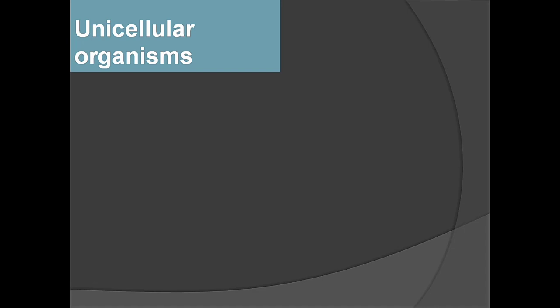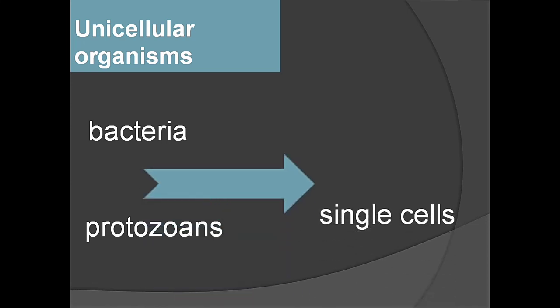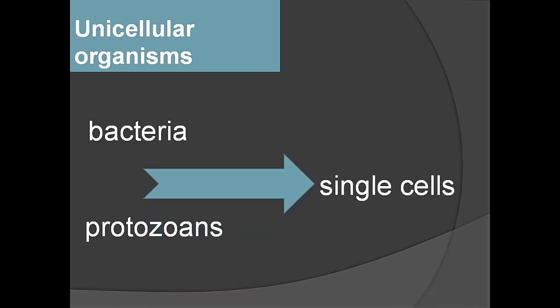Do you know what are unicellular organisms? Bacteria is unicellular. Protozoans are unicellular. Uni means single. Bacteria and protozoans are unicellular organisms. They are made up of single cells.